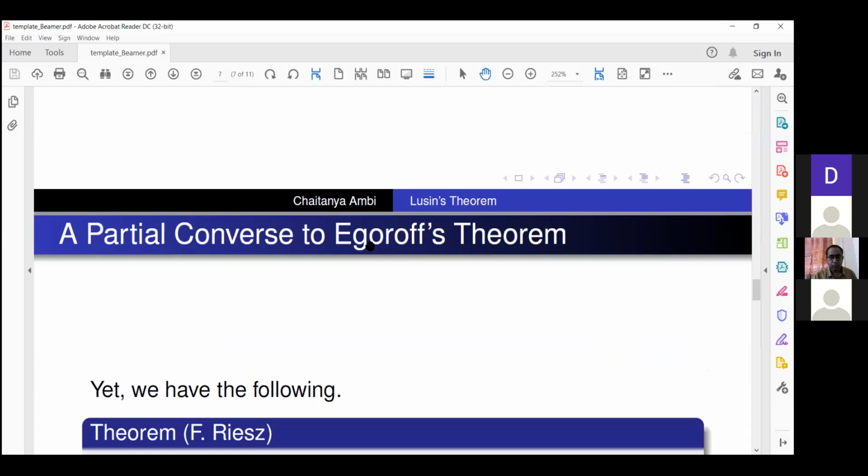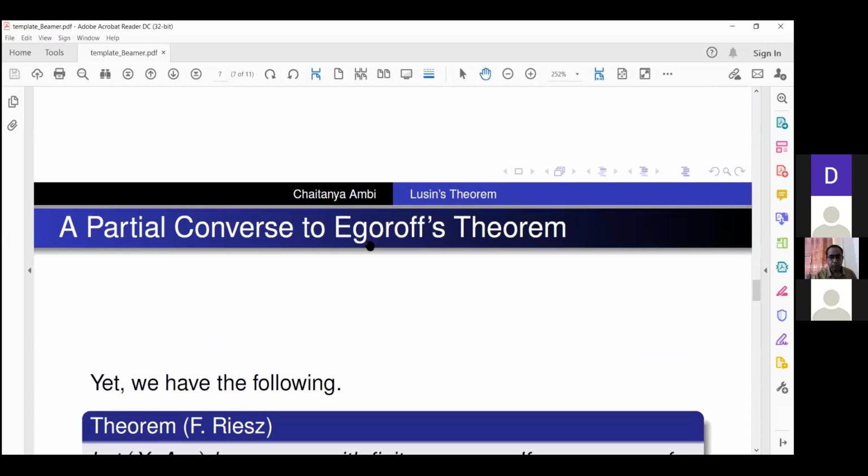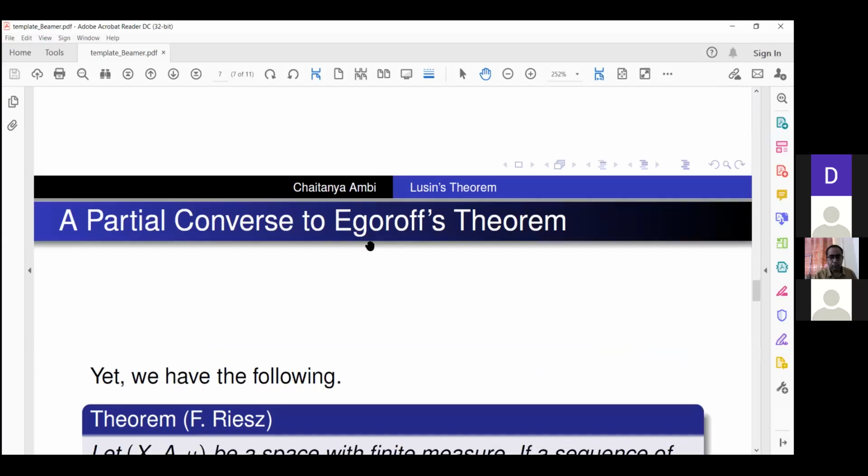However, we have another result, which I mentioned because it is used in the proof of Lebesgue's theorem: a partial converse. That is, under some additional hypothesis, convergence in measure plus something else should imply convergence almost everywhere. The additional hypothesis is as follows.